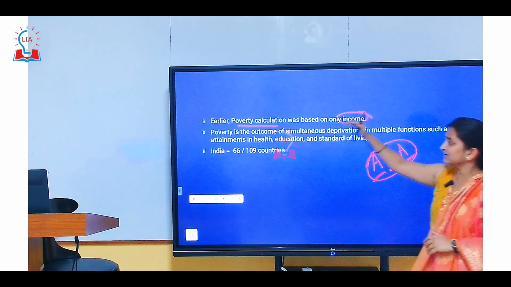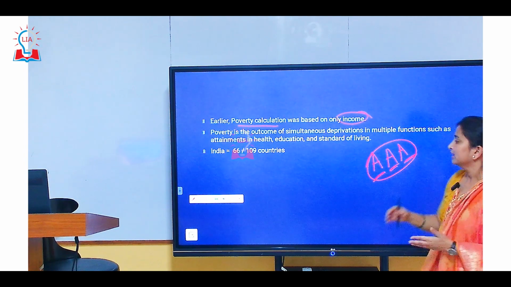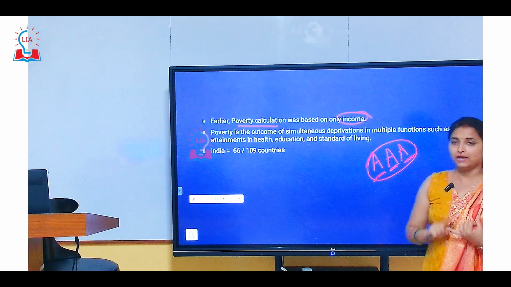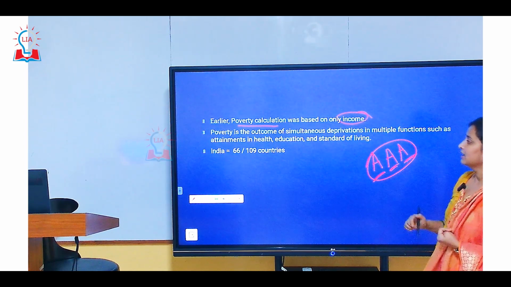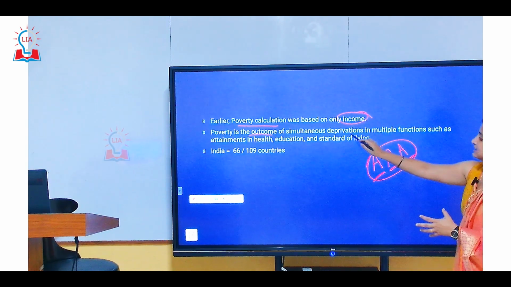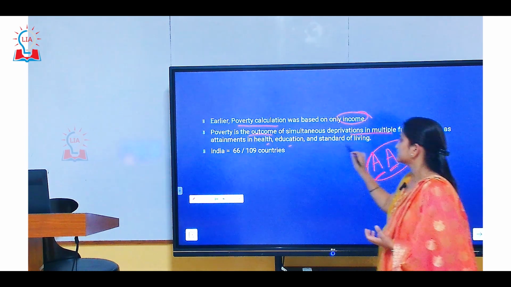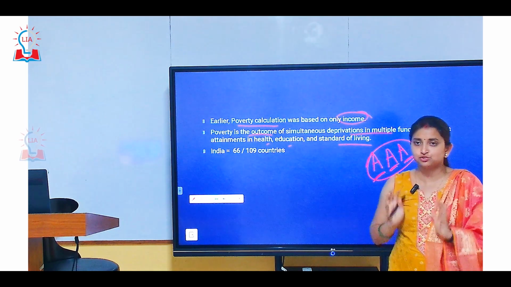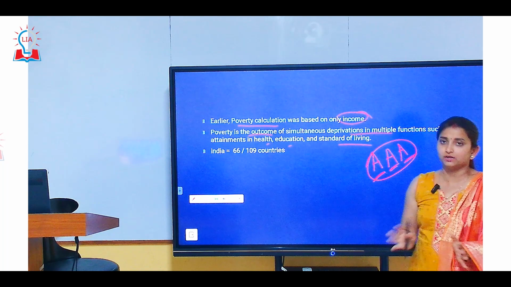So we moved from calculating poverty only on the basis of income to checking all these three. And how are these three calculated? Through health plus education plus standard of living. Poverty is basically the outcome of simultaneous deprivations in multiple functions. It will include health, education, as well as standard of living. That's why we are putting in all these three sectors to check whether a person or a family in a rural or urban area is poor or not.